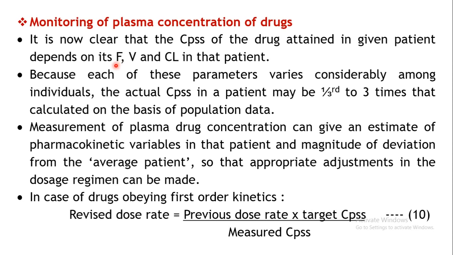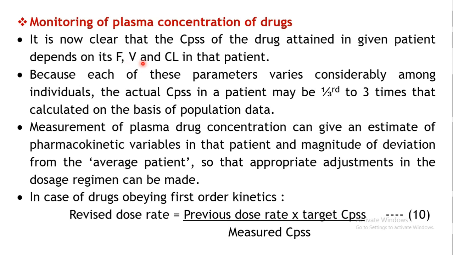It will not be, say supposing a particular drug, if you say that it has 80% bioavailability, that is 80% of the drug reaches your systemic circulation, but it will not be exactly 80% in all the individuals. There may be some variation. So depending upon the detailed studies, a generalization, or in the average person, a general bioavailability of the drug is reported, or in an average individual the volume of distribution is reported.